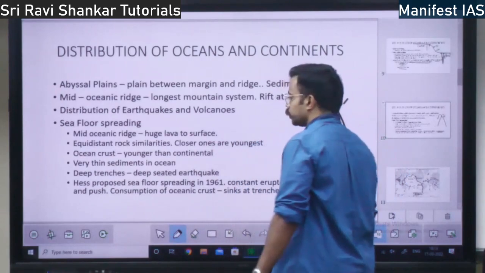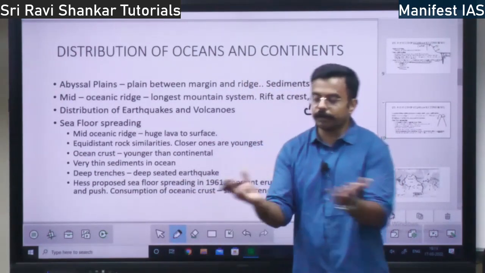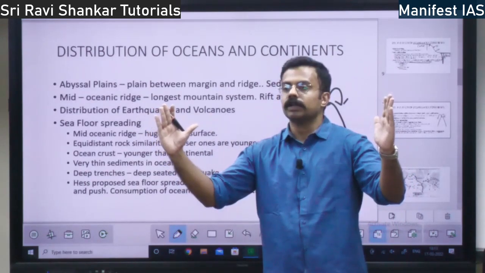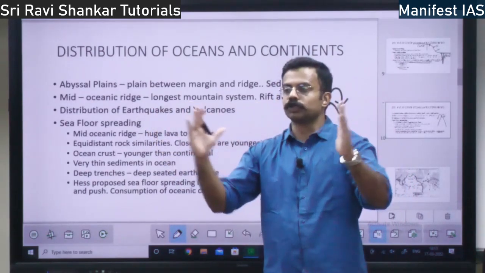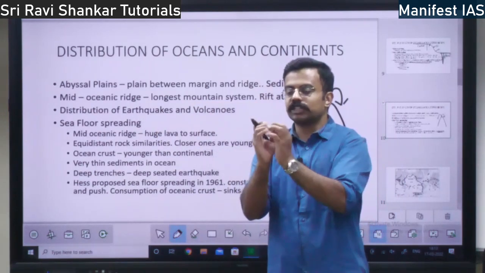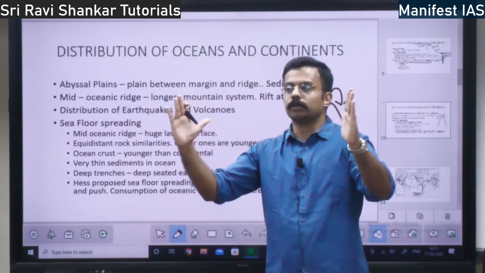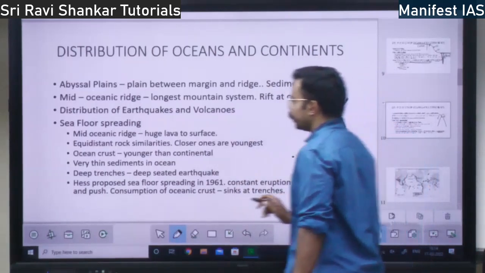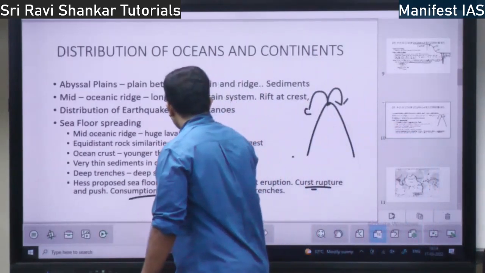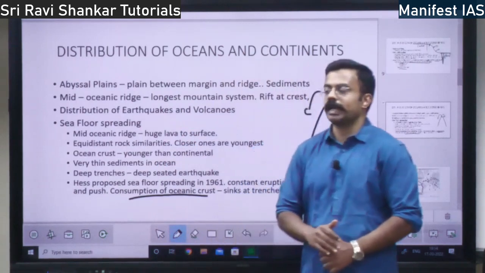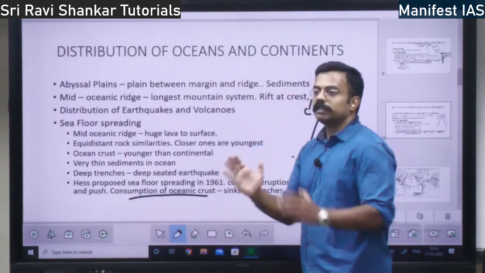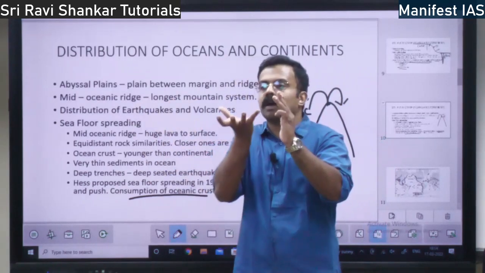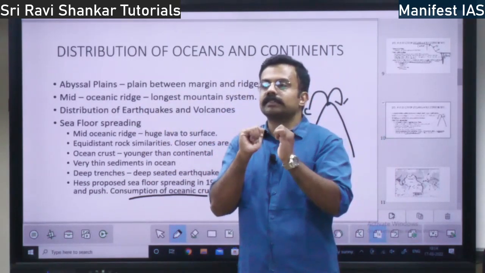When the crust ruptures, what happens? When the crust breaks away, it will push the land on either side. So when the volcano comes out, the crust will break away and both crusts will be pushed aside. When it is pushed aside, what happens? Consumption of oceanic crust will take place. Meaning, when the crust moves away, new magma will come and take its position.